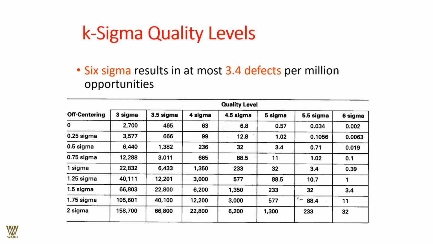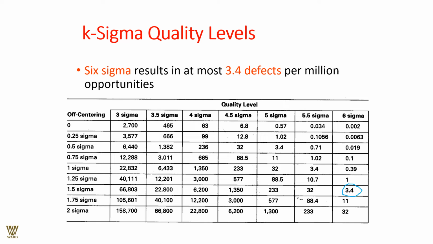So K sigma levels of quality level at 0, there are 6 sigmas of 0.002, if I say so. At 0.25, it is 0.063. At 2 sigma, it is hugely 32, and that is not acceptable. So we need to understand at 3 sigma, 2.5 sigma, what are the 6 sigma results: 3.4 defects per million opportunities, as the case might be. This is what we need to understand every now and then. This is what will be the case scenarios per se.